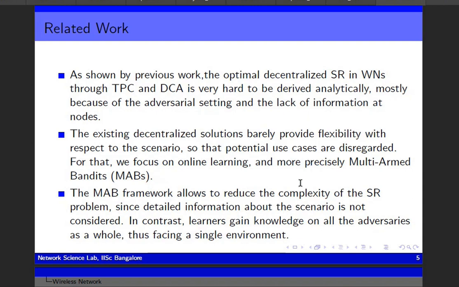For that, we focus on online learning and more precisely the multi-armed bandit algorithm. The multi-armed bandit framework allows us to reduce the complexity of the spatial reuse problem, since detailed information about the scenario is not considered. In contrast, the learner gains knowledge on all the adversaries as well, thus facing a single environment.